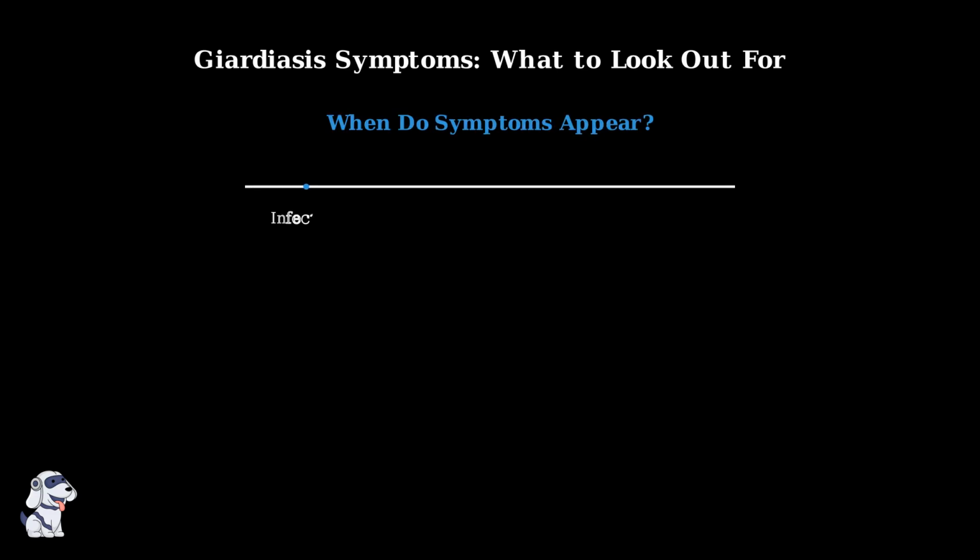When someone gets infected with Giardia, symptoms don't appear immediately. Understanding what to watch for can help you recognize this infection early. Giardiasis has an incubation period of 1 to 3 weeks. This means symptoms typically don't appear until 1 to 3 weeks after you've been infected with the parasite.